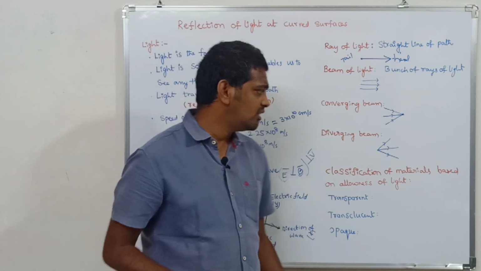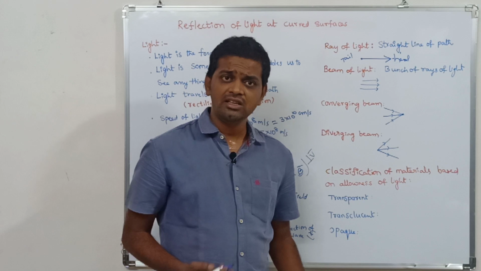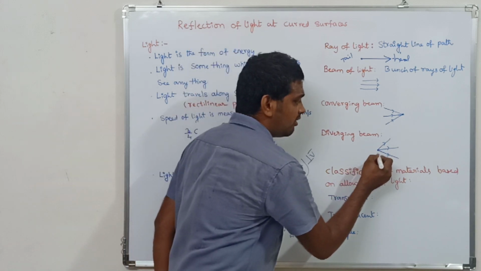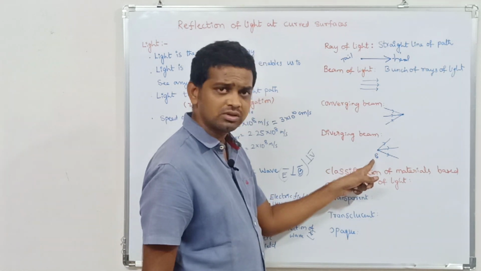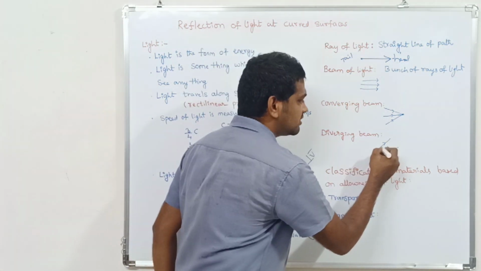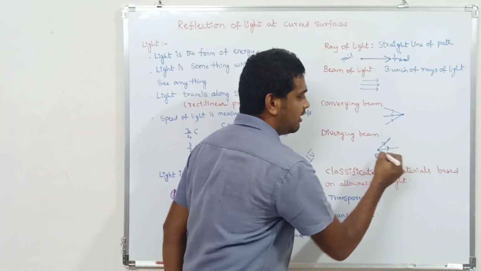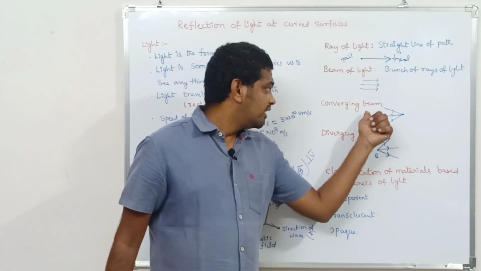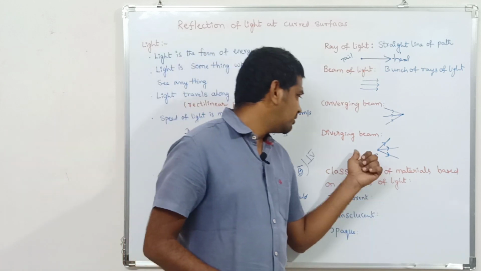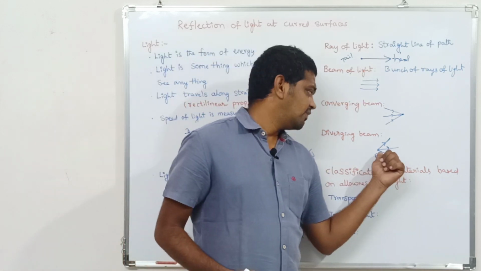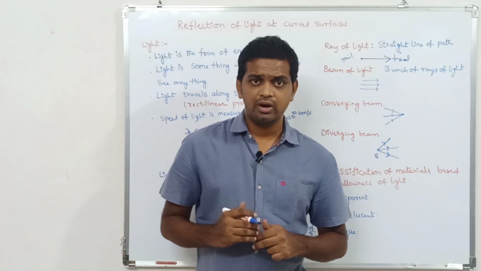Coming to the diverging beam, let us consider this is the source, the point which I have represented as source. From the source all the rays will appear diverging. So in the case of the converging beam, all the rays will meet together at one point. Coming to the diverging beam, all the rays will diverge from one point.